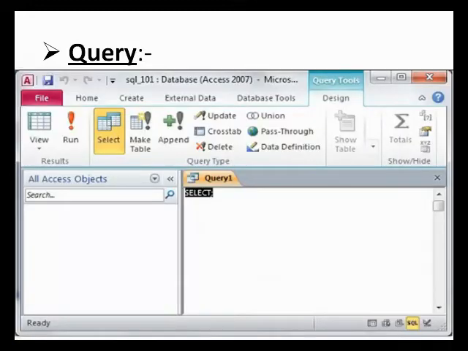Table and query. A query is a request for the data result, and for action on the data. You can use a query to answer a simple question, to perform calculations, or to combine data from different tables.